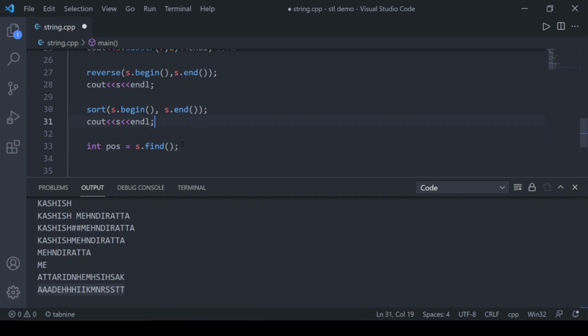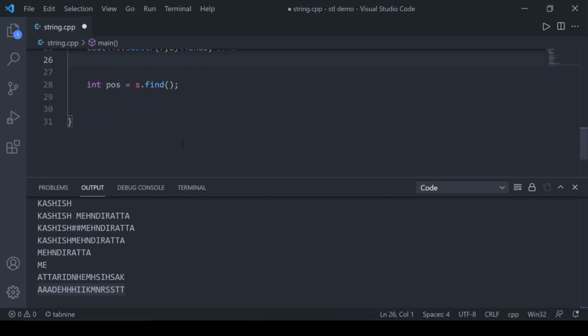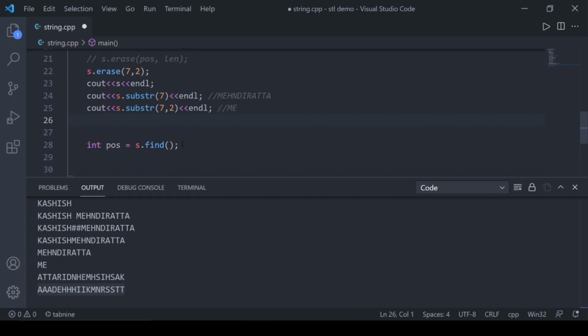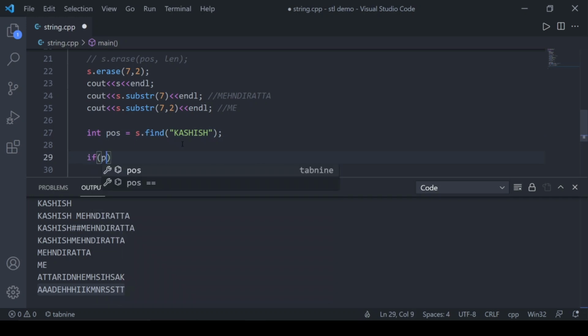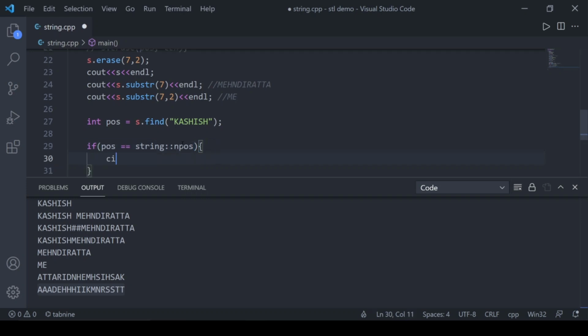The string is sorted and reversed, so let's undo that. Now the string is Kashish Mehndi Ratta, and let's see whether it has Kashish in it or not. I will check whether find is equal to string::npos, which means the string has not been found. That is a constant declared in the string class.